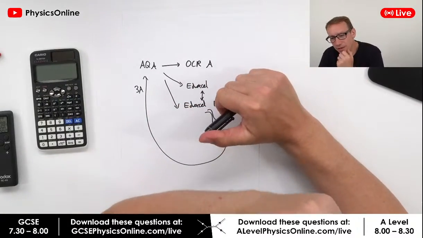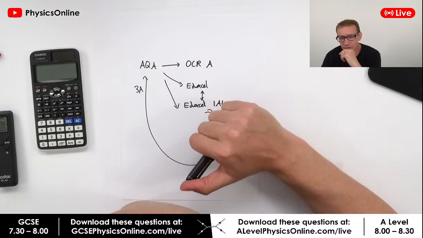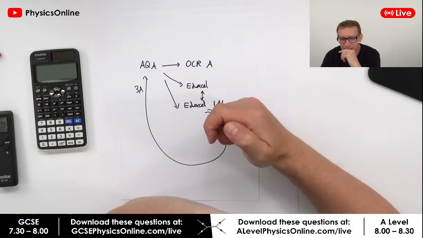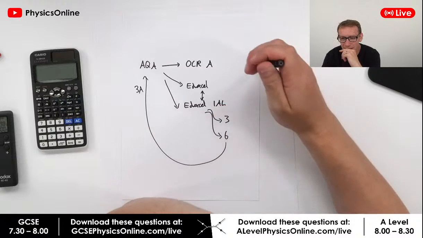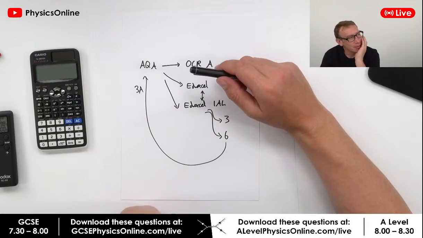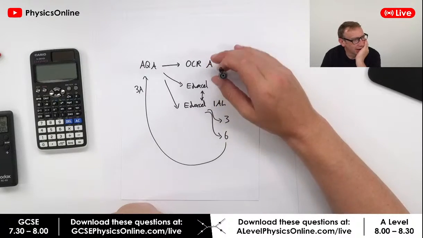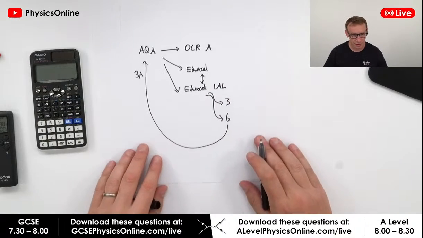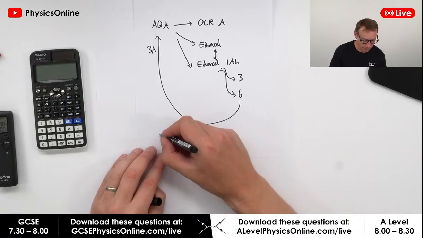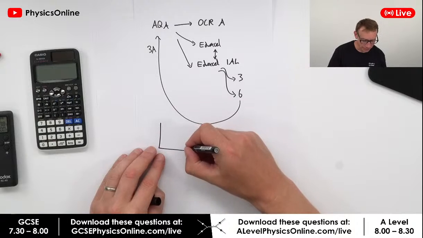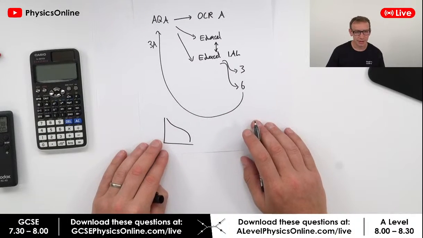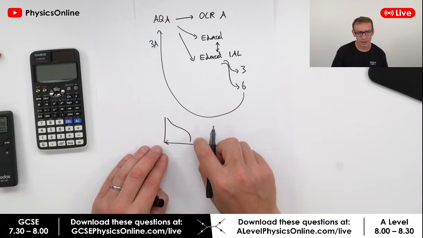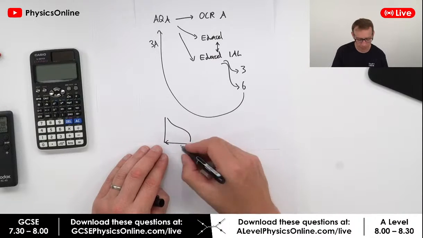How do I relate lambda max to the HR diagram? Lambda max. I reckon on an HR diagram, you're going to have a shape a bit like this, and effectively across here we have the colour.